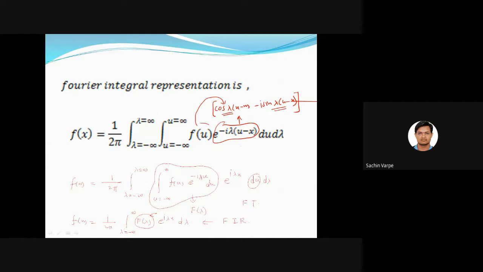Based on the nature of the given function f of u, if it is even, then even into even is even, and even into odd will be odd, and integration of an odd function over a two-sided interval will be 0. So in that case the integration of the second term will be 0, and we will get only the first term.